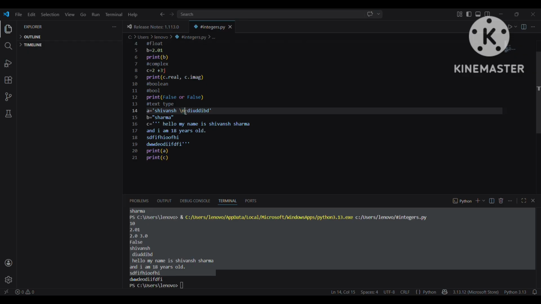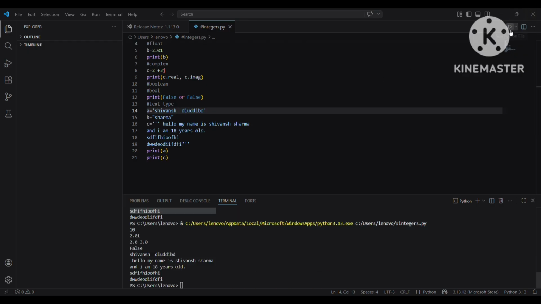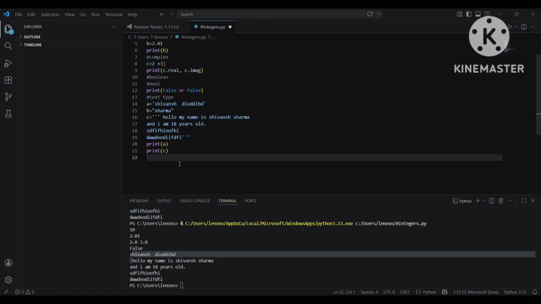Without even using the escape sequence character, let's just see what happens if we do not use it. It will print in the same line. You can see here. That's it for data types.